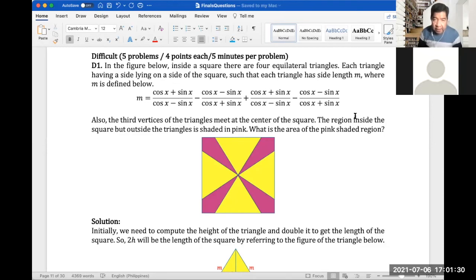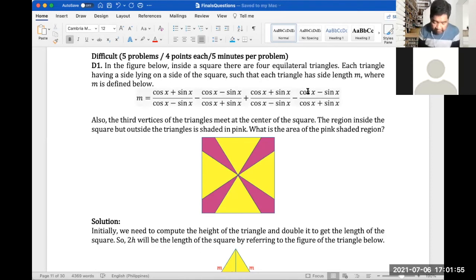So this is a trigonometric function, cosine x plus sine x over cosine x minus sine x. And if you notice, it keeps on repeating, but the signs are alternating, right? Here minus, plus, minus. So it's plus, minus, plus, minus. Also, the third vertices of the triangles meet at the center of the square.